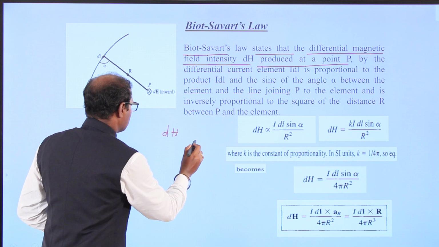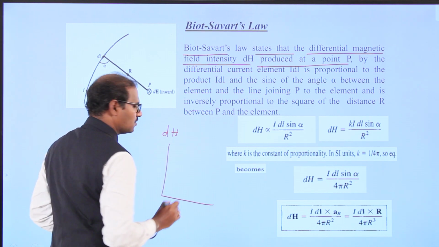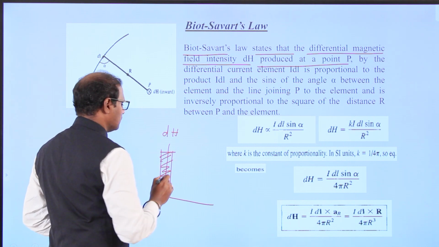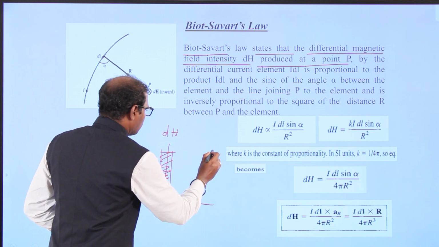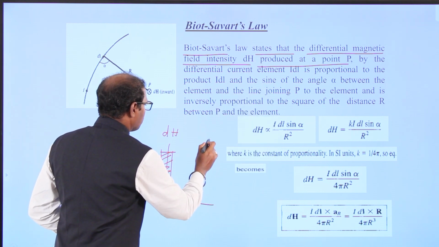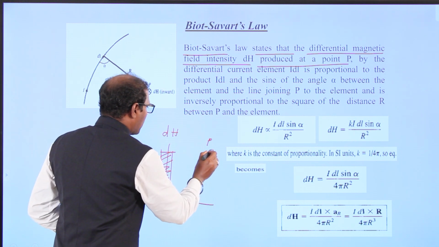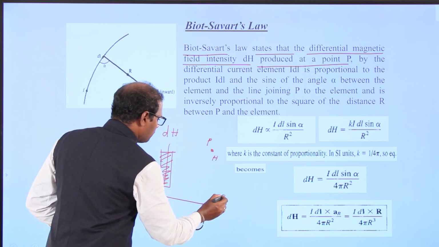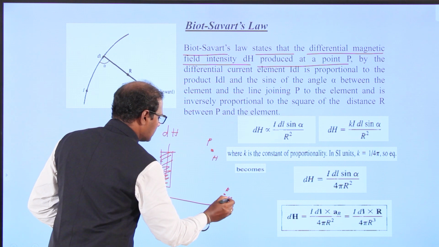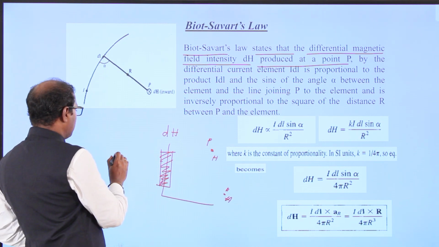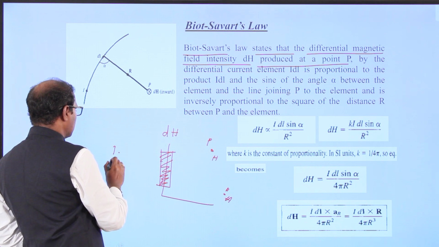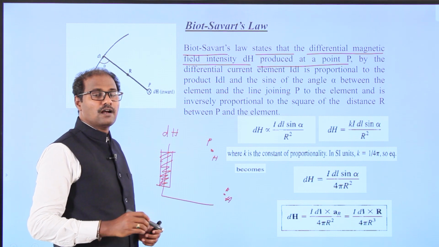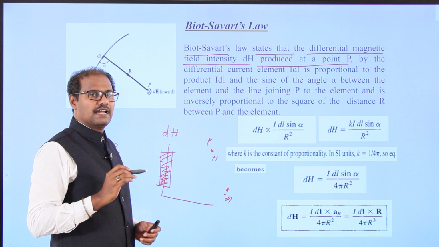For example, this is a conductor carrying line current, and we have to measure the magnetic field intensity H at point P. Like that, we can measure the magnetic field intensity H at position P. We have to calculate the magnetic field intensity at any position, any angle, any direction.